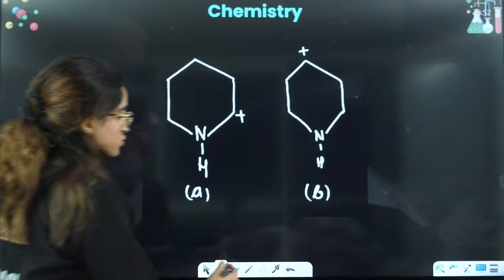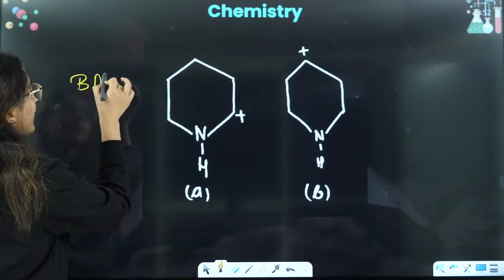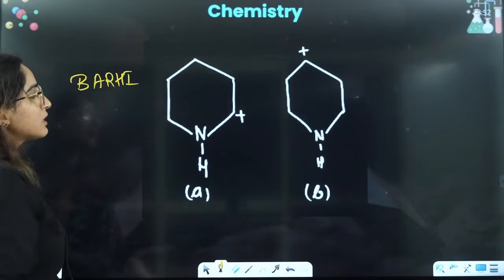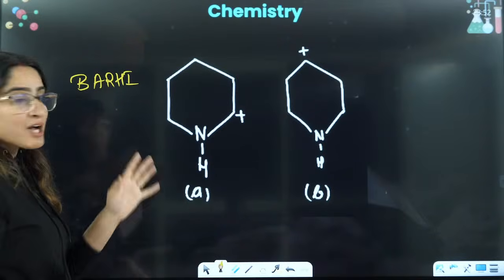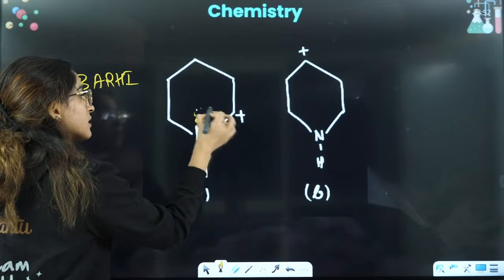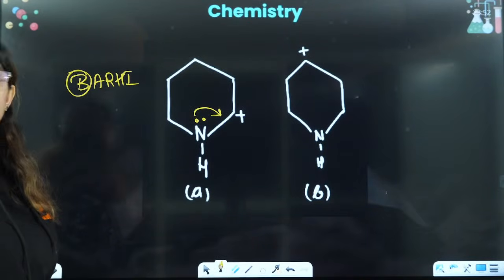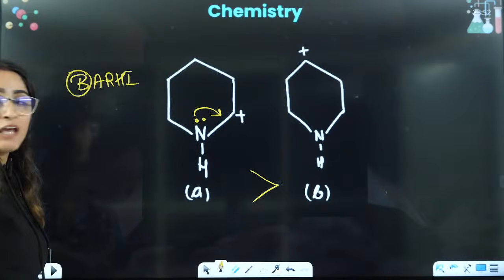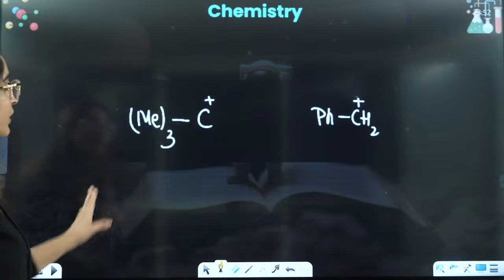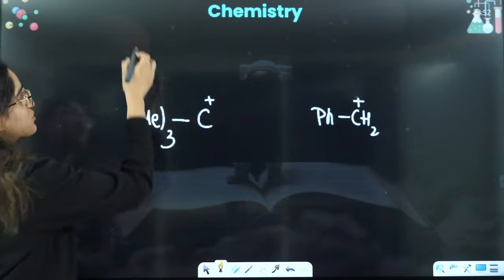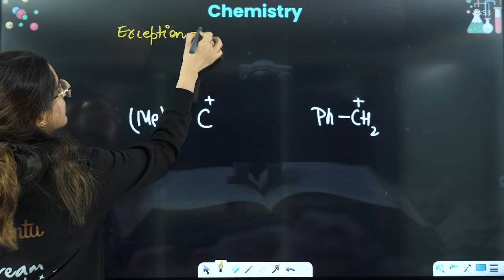Next, a few things based on stability of intermediates. You will apply BARHI here, B-A-R-H-I. If you see here, in this case there is back bonding, right? Back bonding has the highest priority, so it will stabilize these things. That's why A will be more stable as compared to B, right? Then you will have this compound here. Now this is an exception, okay? That's why I have put it here. They can ask you this in the exam, right?